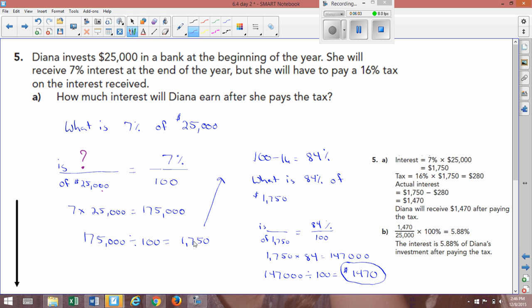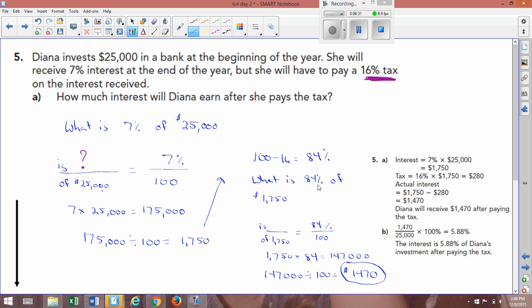Now, that's the amount of money you make before you get taxed on it, or before you have a loss. So what I did was, instead of finding out how much the tax was and then subtracting it out, I took my percentage of my tax, which is 100 minus 16, is 84%. That's going to say that if she's losing 16%, she's keeping 84.